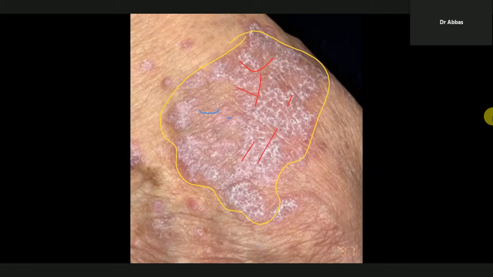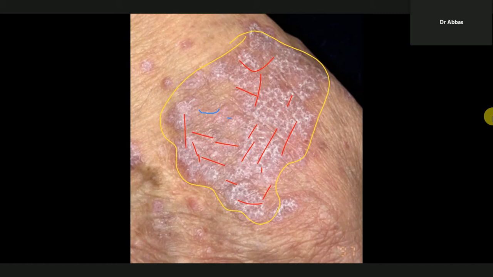These white areas look like psoriasis, but in psoriasis there are scales, and here there are no scales, only white reticular patterns. So these white reticular patterns on the surface of the papules are known as Wickham's striae. This Wickham's striae is an important finding of lichen planus. Clear? On these papules there will be white reticular patterns, and these are the Wickham's striae.